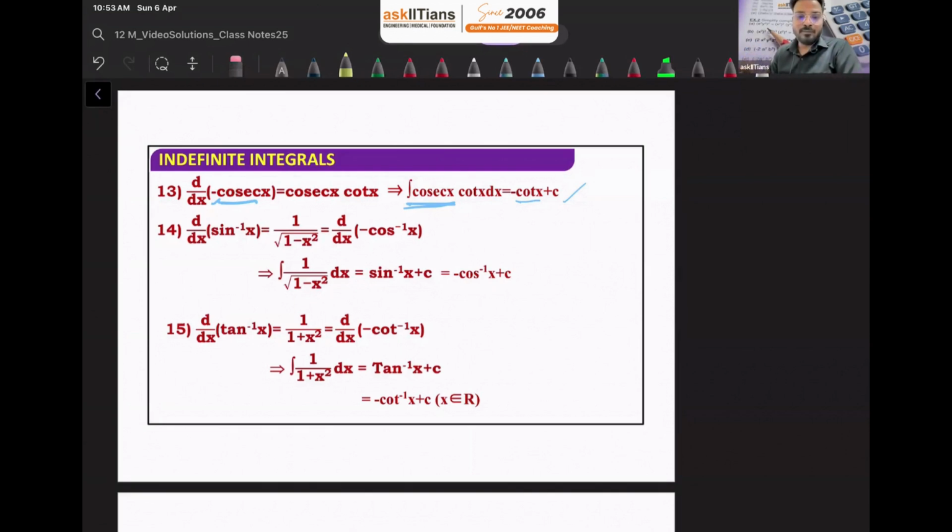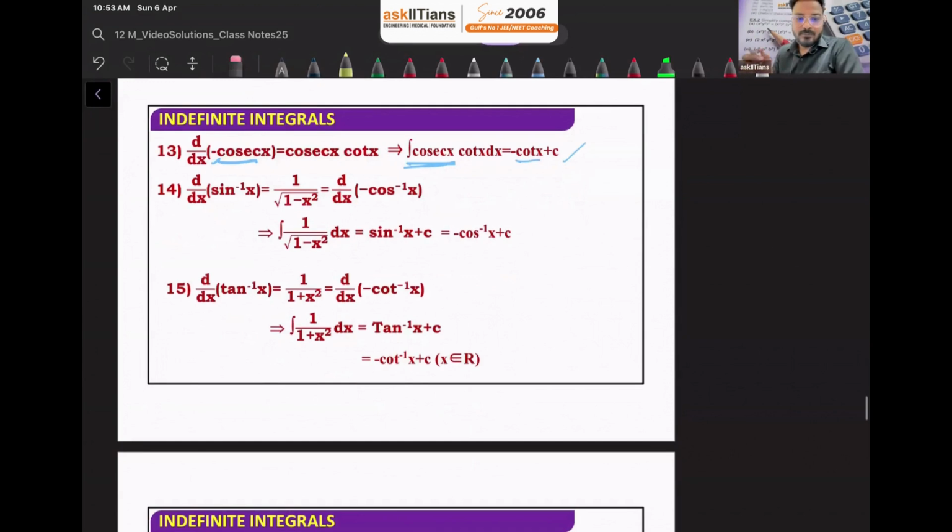Now, going forward, after trigonometry there are inverse trigonometric functions, and I'm not going to write each and everything. You just make a note in that table. Just write down all the formulas. We know the differentiation of sine inverse x, guys. What is the derivative of sine inverse of x? It is 1 upon under root of 1 minus x square. And you know what?